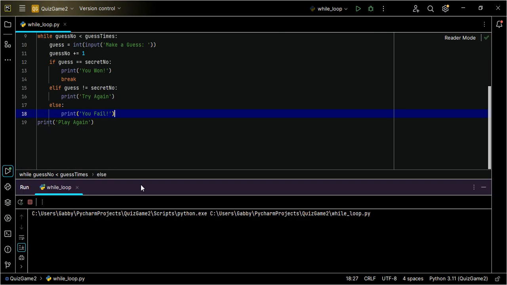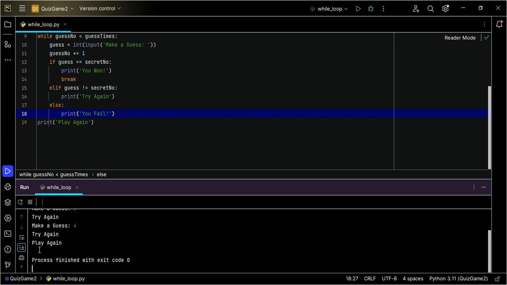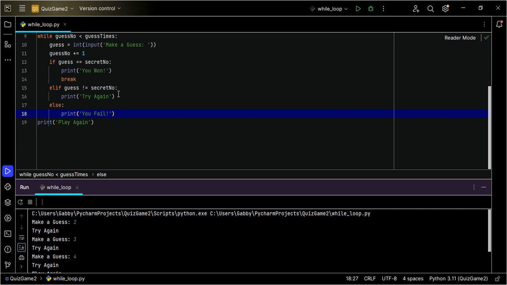Let's see this. So two. It's still saying try again. It still says try again. Do you see that? So now I don't want it to display try again. And when my guess is up to 3, it should say you fail.